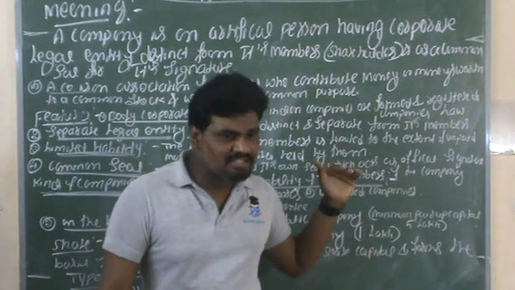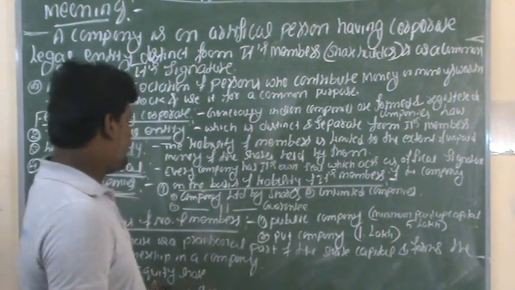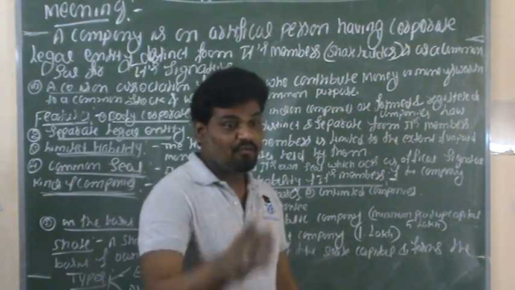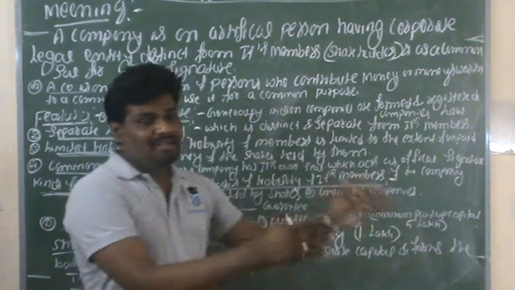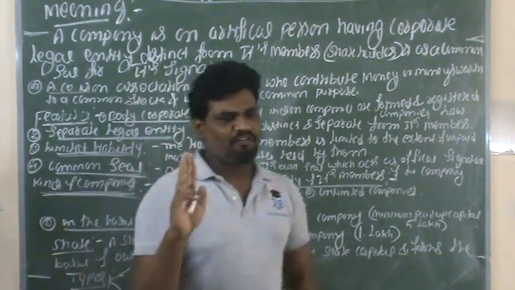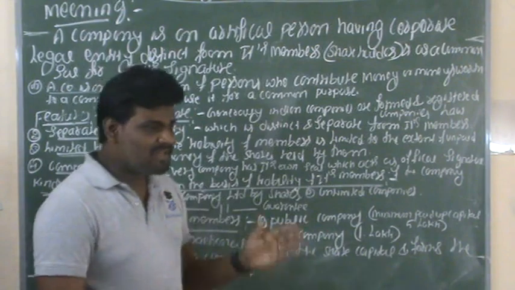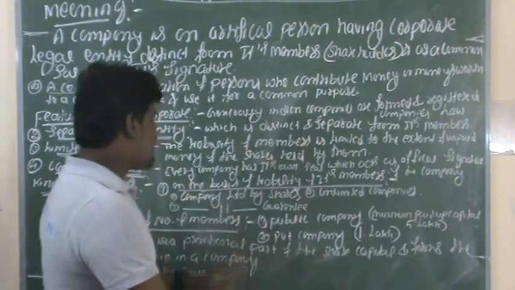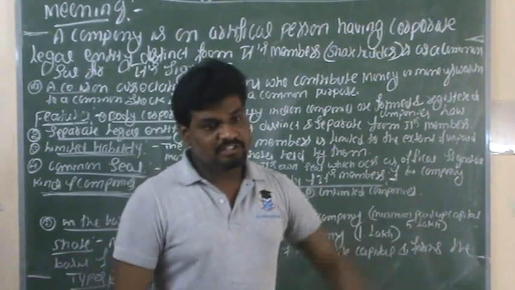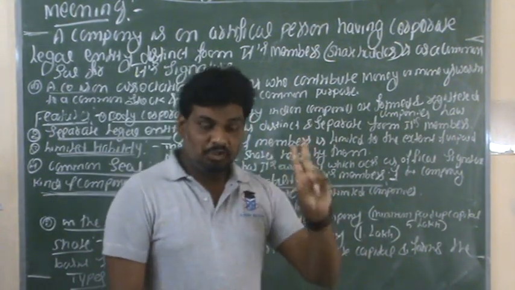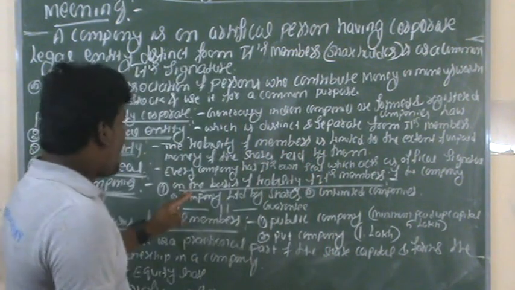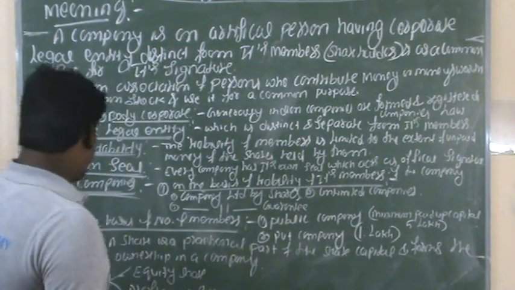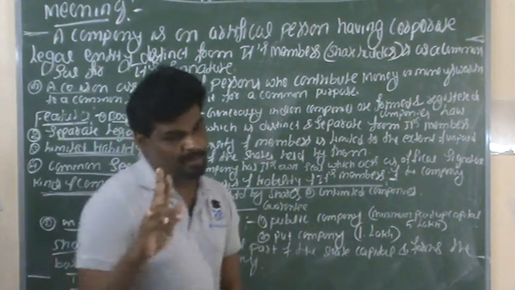This is the first kind of company, on the basis of liability of its members. Under that, three types of companies are available. First of all, there are two kinds of companies. The first one is on the basis of liability of its members. The second one is on the basis of number of members.